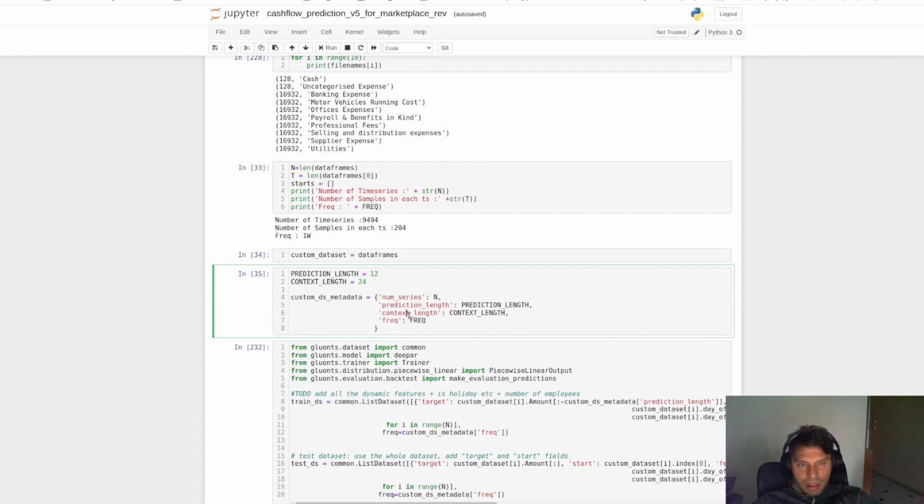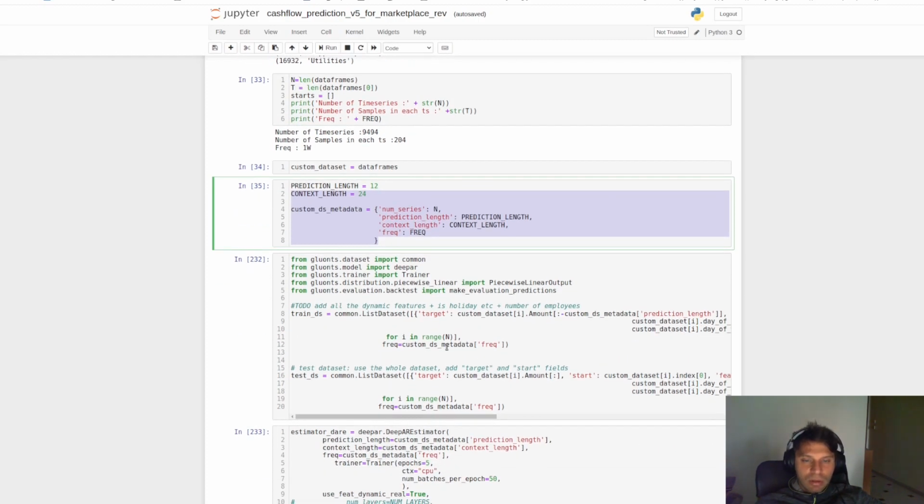Then we have to set up some hyperparameters of the DeepAR model. That is the prediction length. As we said, we are using 3 months, that means 12 weeks. And the context length is the size of the historical values that will be used in each step in order to predict the next one. So we are using 24. These values were also chosen through hyperparameter optimization.